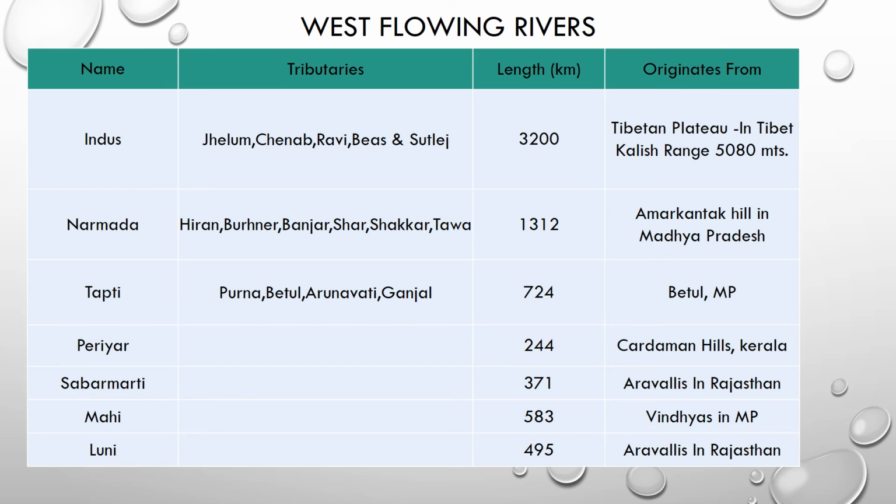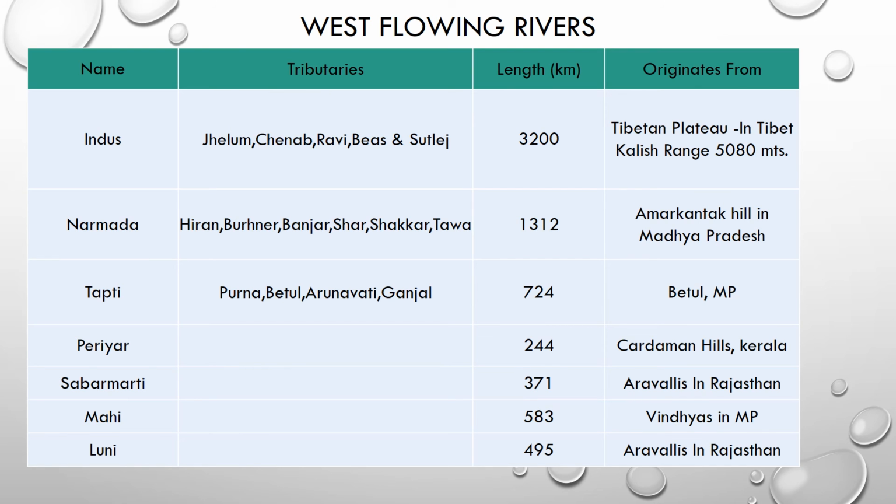Narmada River. Its tributaries are Hiran, Burhner, Banjar, Shar, Shakkar, Tawa. And the length of Narmada River is 1312 kilometers. It originates from Amarkantak Hill in Madhya Pradesh.